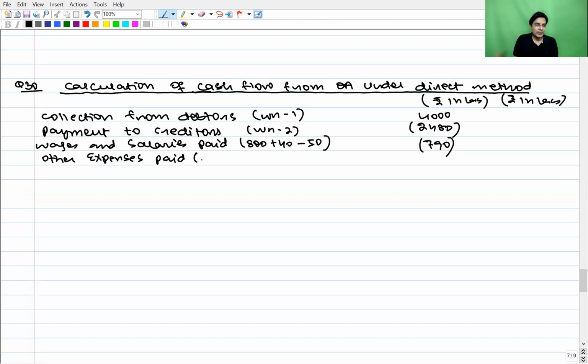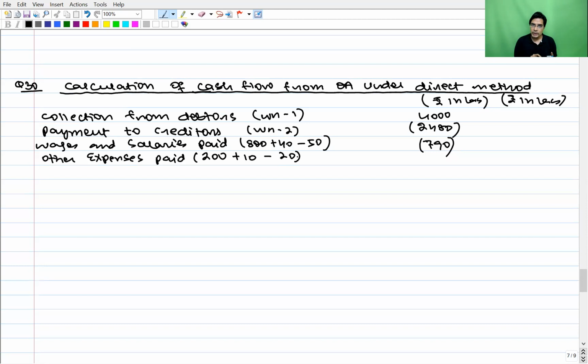Chartered accountants, the total expenses appearing on the face of P&L account is 200. And if you see, opening outstanding is 10. This 10 is the previous year expense paid in current year. So add 10. 20 is current year expense, but not yet paid. So minus it.